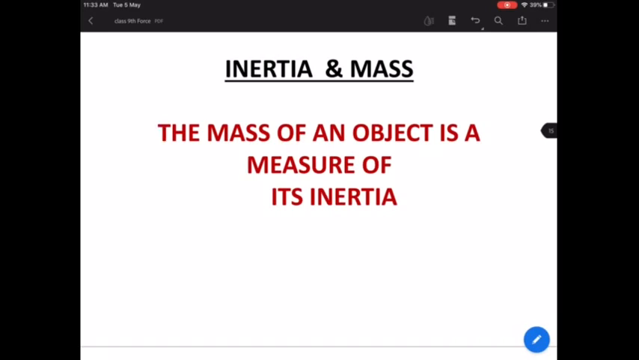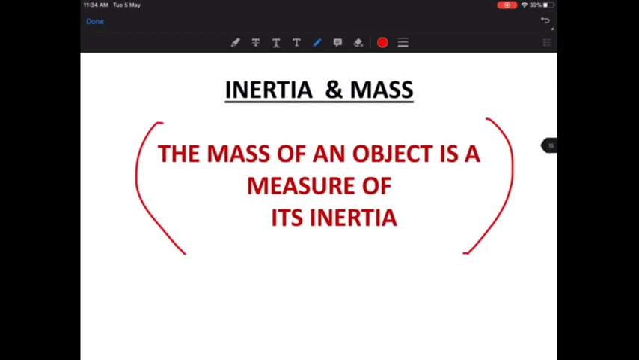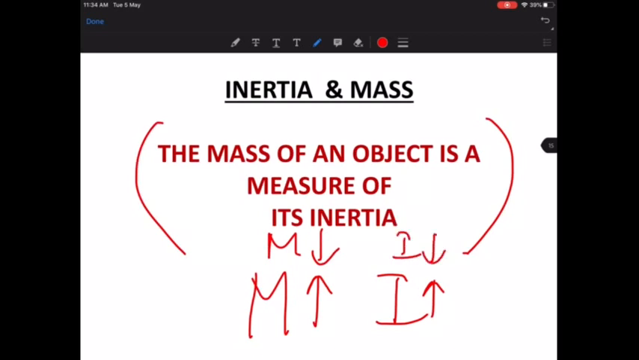Okay, now, by all these examples you must have understood that inertia and mass are related. How are they related? More the mass, more the inertia. Or in other words, I can say the mass of an object is the measure of its inertia. If you want to know what is your inertia, what is the inertia of a book, a pencil, a truck, a plane, you've got to measure its mass, which means more the mass, more will be the inertia. Lesser the mass, lesser will be the inertia.